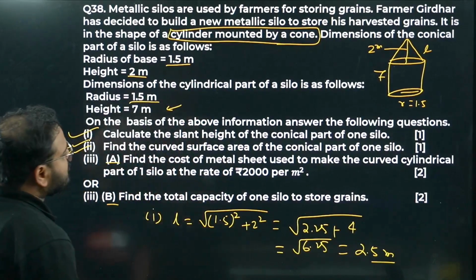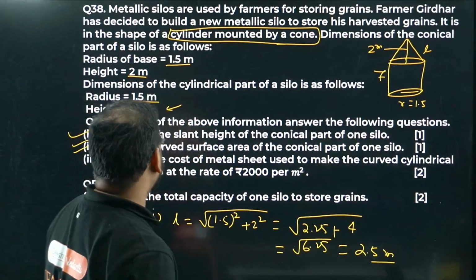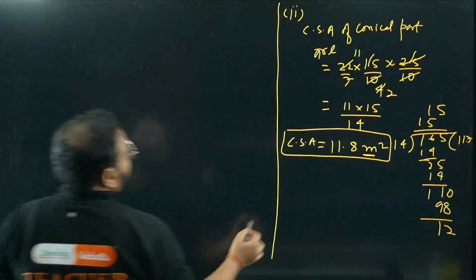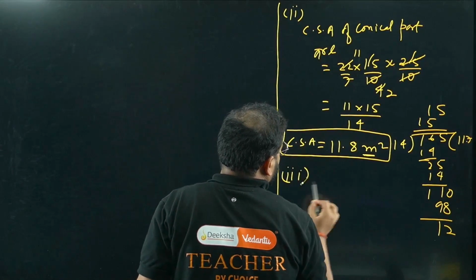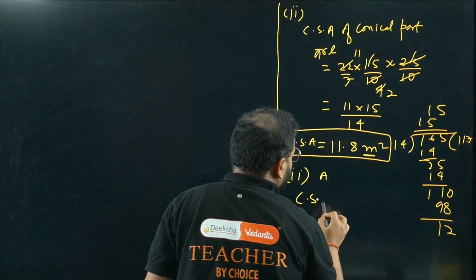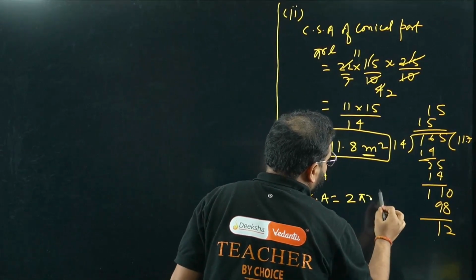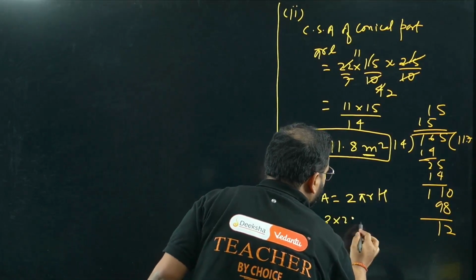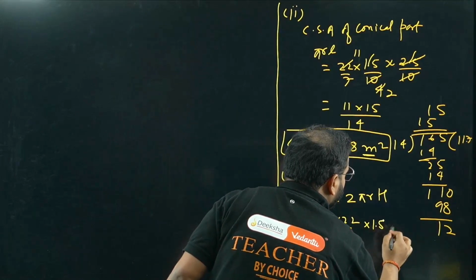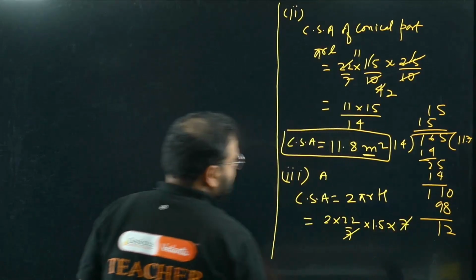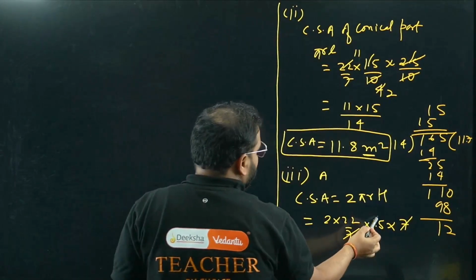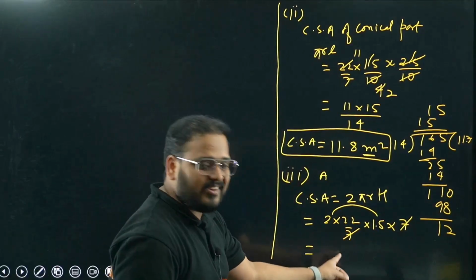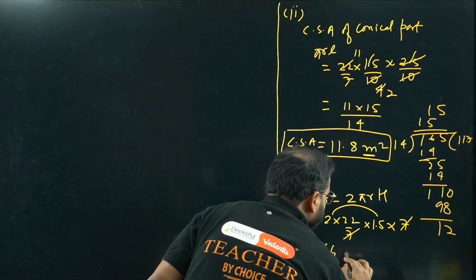Find the cost of metal sheet used to make the curved cylindrical part. For that we'll write 33A. CSA of the cylinder is given by 2 pi r h, and capital H, the height, is given as 7. So we write 2 into 22 by 7 into r, which is 1.5 only, into H, which is 7. 7 and 7 cancel. 1.5 into 2 is 3, and 3 into 22 is 66 meters square.